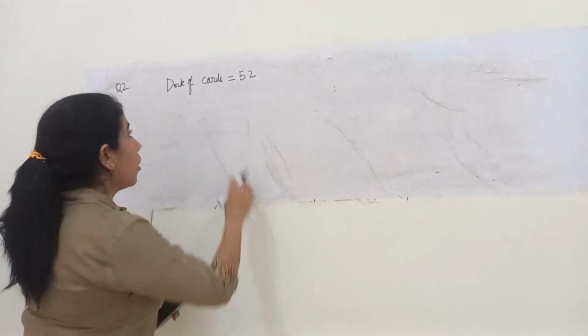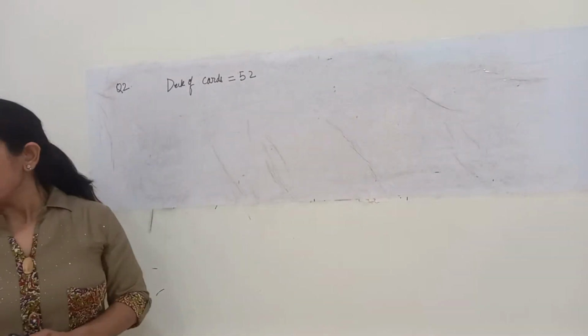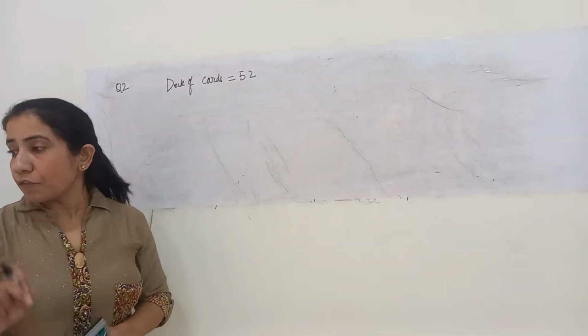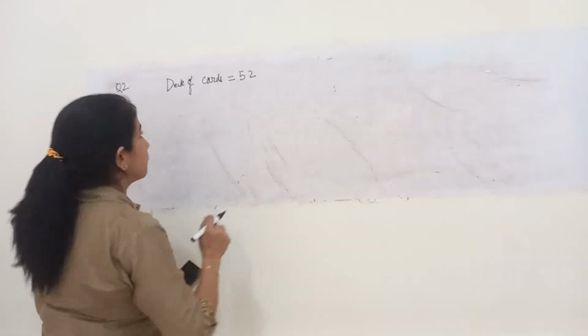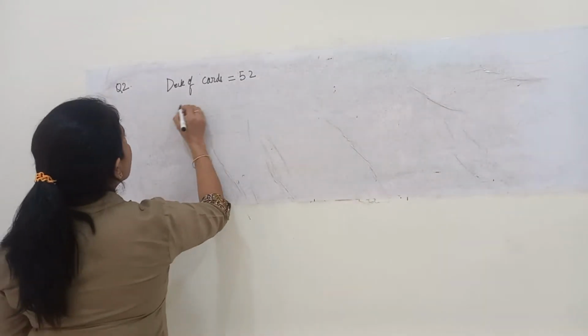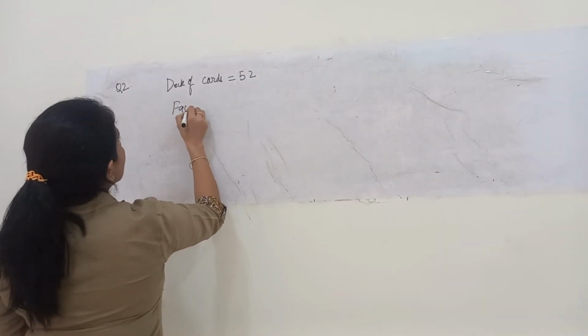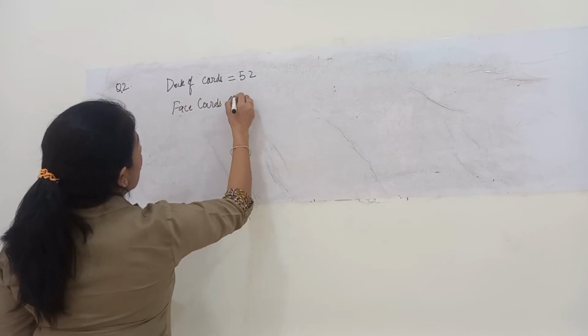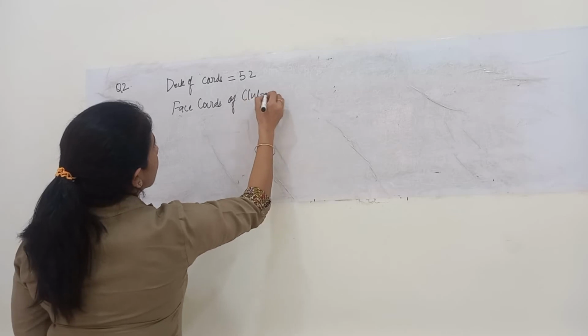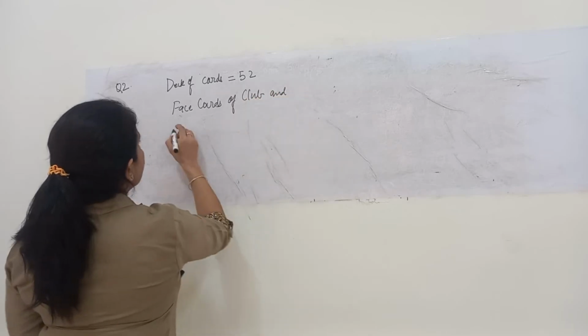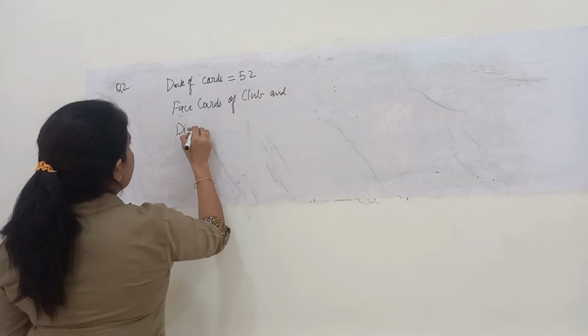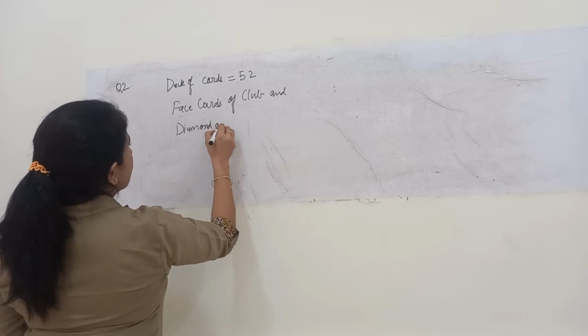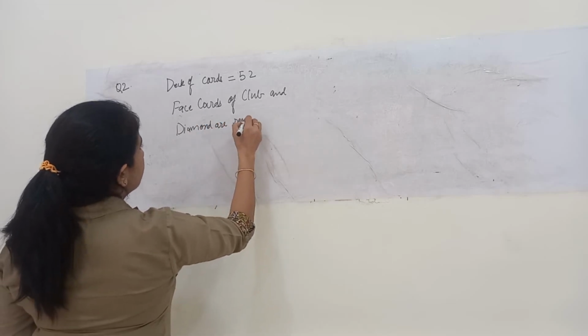Out of those 52 cards, face cards of clubs and diamonds are removed. I'll write it down: face cards of club and diamond are removed.